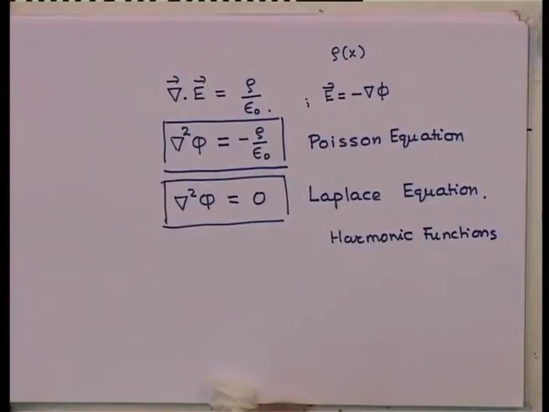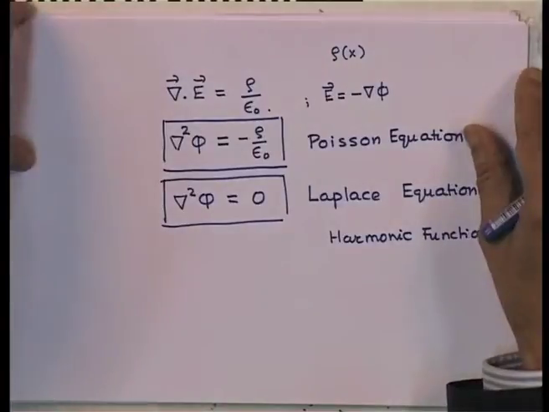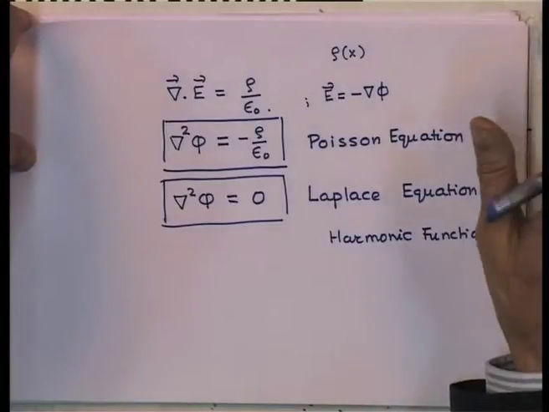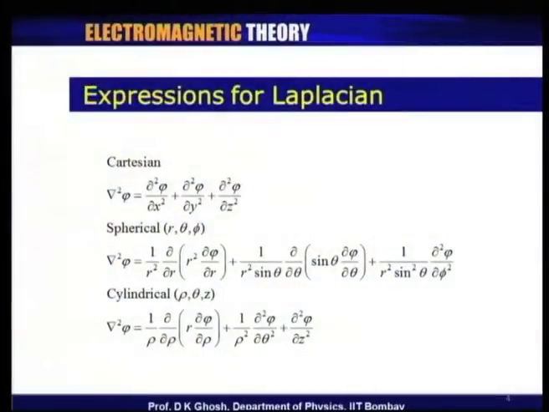What we intend to do today is to look at both these equations and look at some formal aspects of the solutions, as well as take some simple examples and see how they give us the known results of electrostatics that we have derived from more elementary considerations. Once we have done that, of course, we will go over to give you the formal aspects of the solutions of both Poisson's and Laplace's equation. So, let us look at first what the formal aspects are.